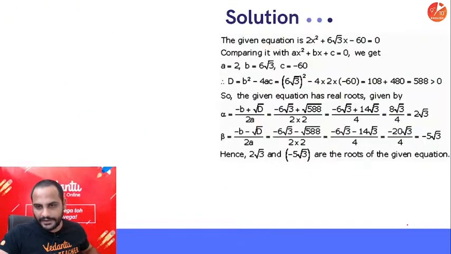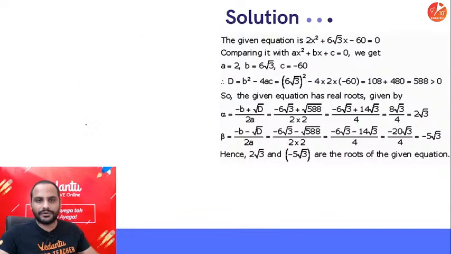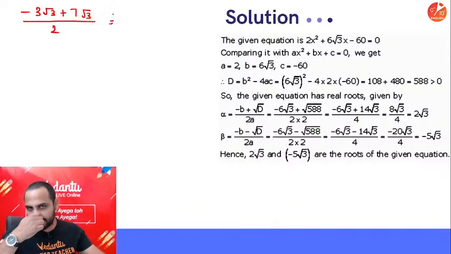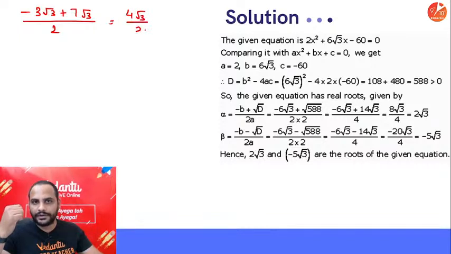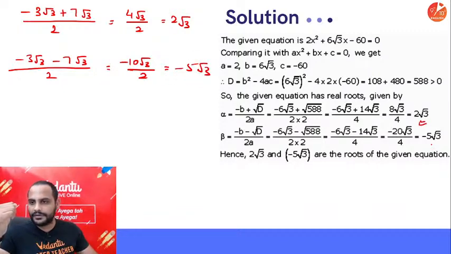So one root is minus 3 root 3 plus 7 root 3 divided by 2. So minus 3 plus 7 is 4 root 3 by 2, which is equal to 2 root 3. And then minus 3 root 3 with the negative sign, minus 7 root 3, divided by 2, we'll be getting minus 10 root 3 by 2, which is equal to minus 5 root 3. Right? Same thing.